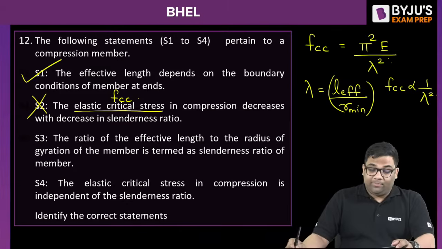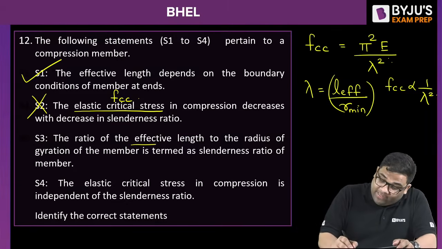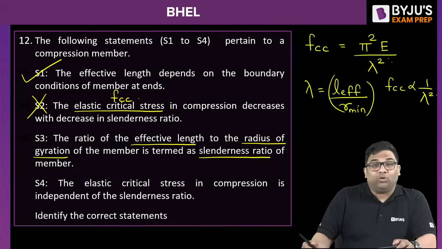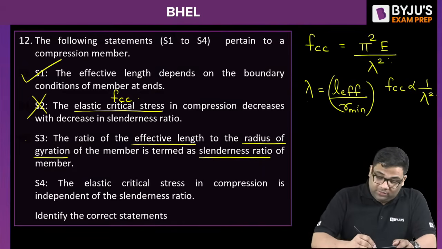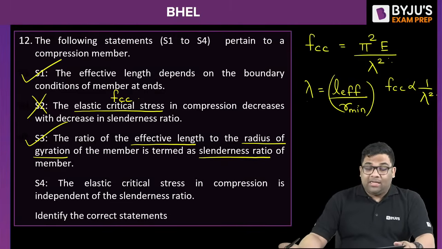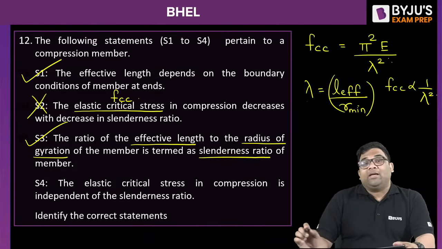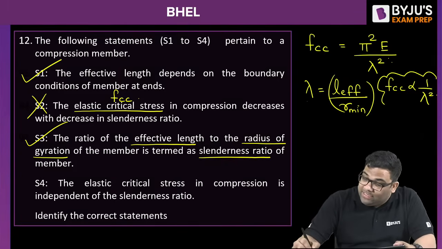The next statement: the ratio of effective length to the radius of gyration is termed the slenderness ratio. That is correct, so statement 3 is correct. Now, the elastic critical stress in compression is independent of slenderness ratio. This is also false, it is inversely proportional to slenderness ratio.